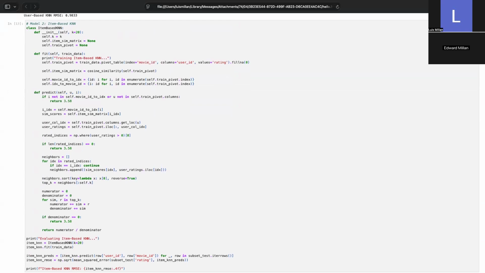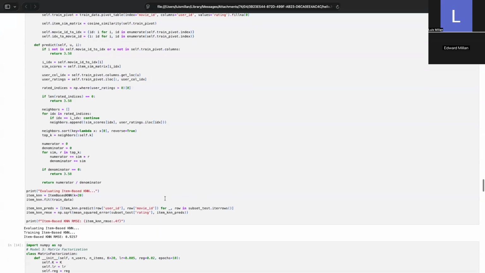The prediction here is that an item's rating profile is more stable than a user's rating profile, but users change their taste or rate inconsistently. The prediction logic remains similar to the user-based model, using a weighted average of the k nearest neighbors. However, if a user wants to rate Toy Story, we look at what they rated other movies that are similar to Toy Story, like Aladdin or The Lion King.